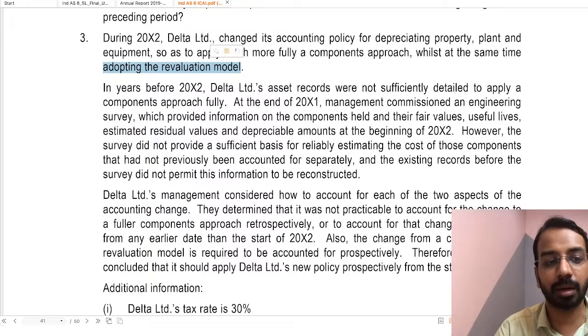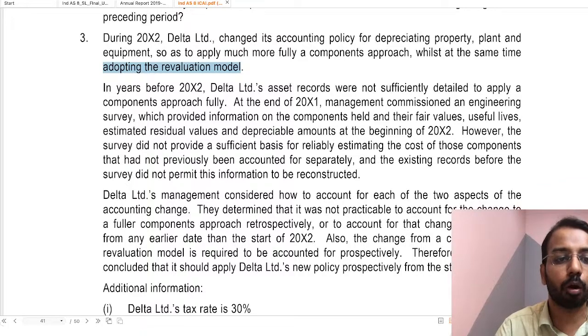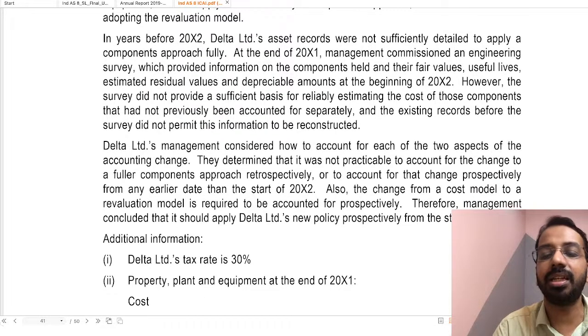Components approach is prescribed by which standard? Components approach is prescribed by your Ind AS 16, right? Depreciation has to be based on components approach, and at the same time you are considering the revaluation model as permitted by Ind AS 16. Okay, then in years before year 2, Delta Limited's asset records were not sufficiently detailed to apply a components approach fully. So before that year, we don't have detailed information.